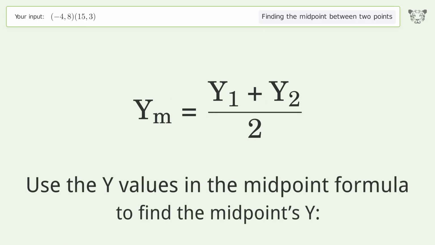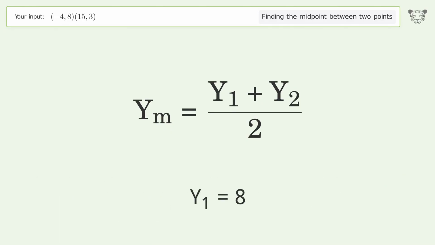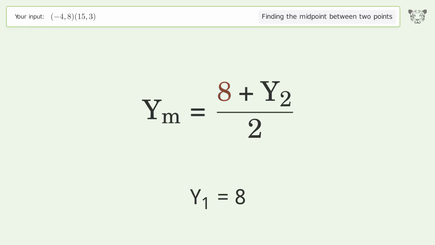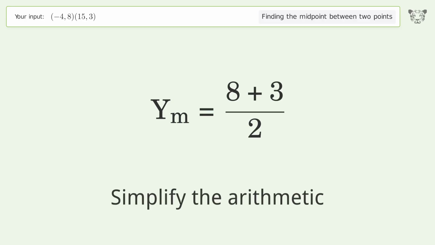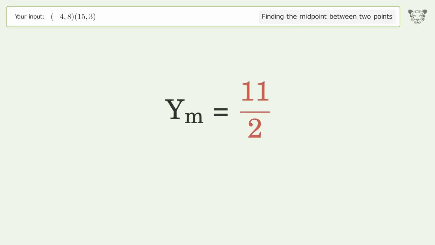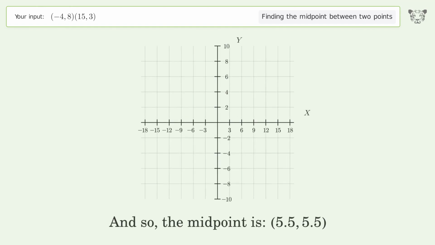Use the y values in the midpoint formula to find the midpoint's y. y1 equals 8. y2 equals 3. Simplify the arithmetic. And so, the midpoint is 5.5, 5.5.